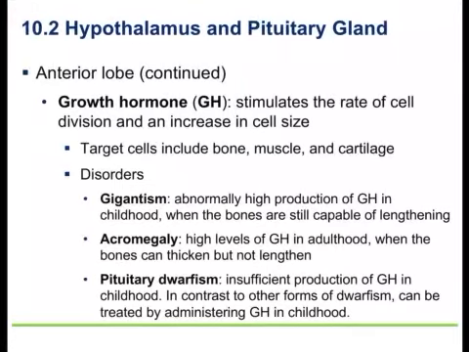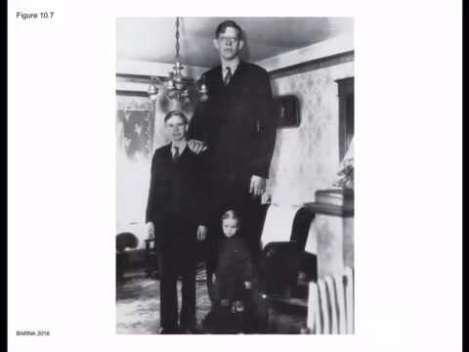Growth hormone stimulates basically metabolism, muscle, cartilage growth, all that. It's very active during your early childhood years. If you have a tumor in the area of the pituitary gland, it can affect the secretion of this hormone. Abnormally high production of growth hormone in childhood can result in what's called gigantism. In adulthood, it's called acromegaly, and you just basically grow more as you get older. You could also have a decreased secretion of growth hormone, which can result in dwarfism. There are many different types of dwarfism out there.